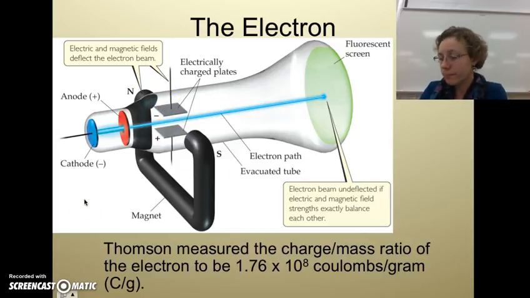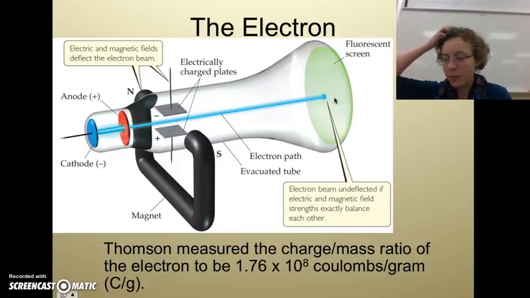So he ultimately did the electric field in one direction, the magnet in another direction, and then he was able to adjust it so that your cathode ray was still straight. So it went straight from your anode all the way through. This might be a little confusing, but we're going to see an animation on this, so bear with me.